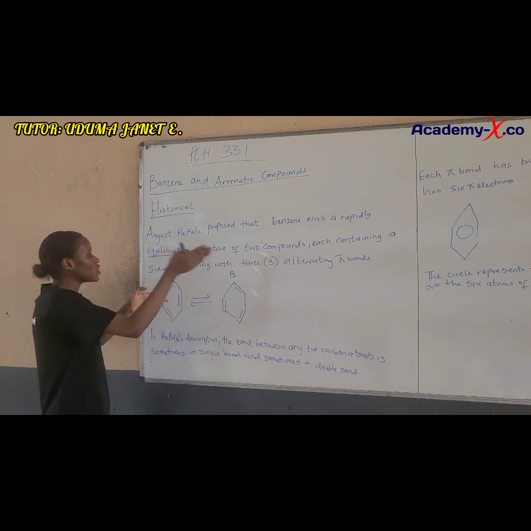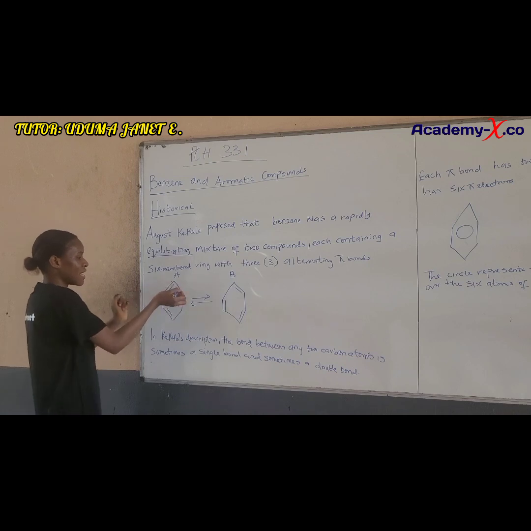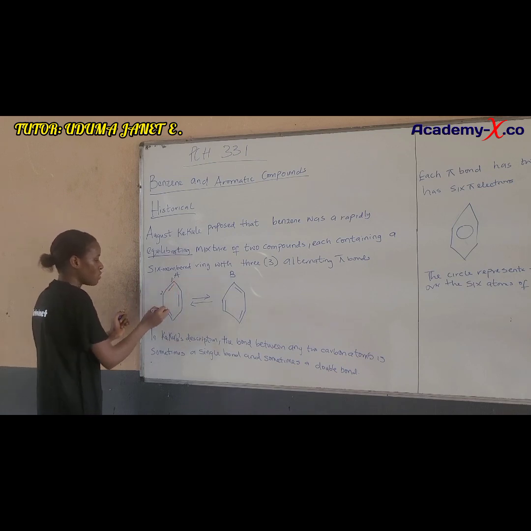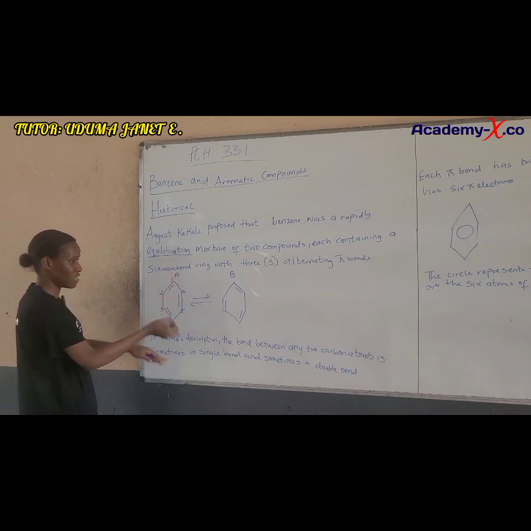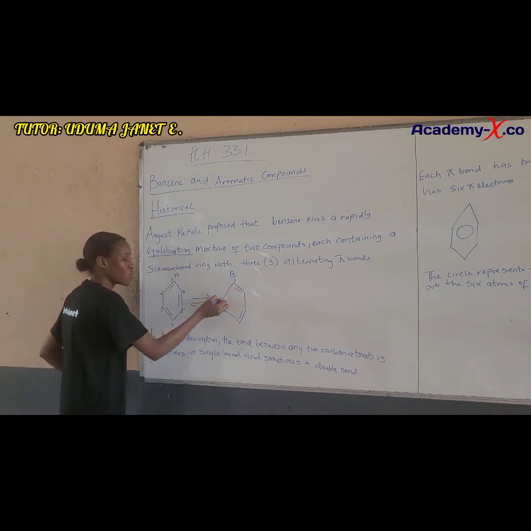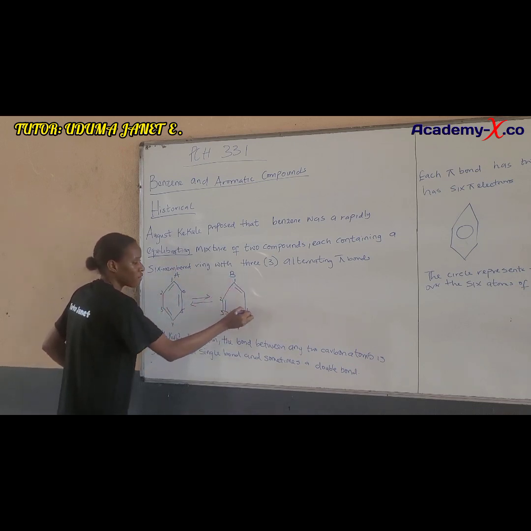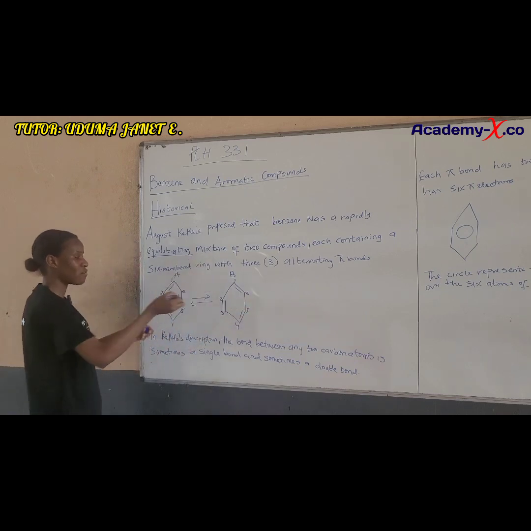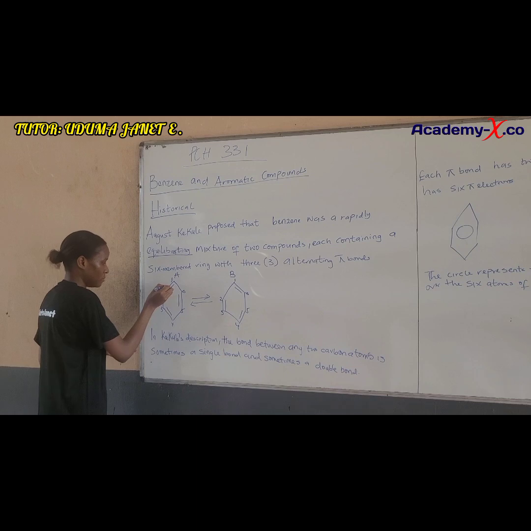But the thing is that each of these compounds contains a 6-membered ring. Compound A has 1, 2, 3, 4, 5, 6. So you can see that this is a 6-membered ring. Compound B also has 1, 2, 3, 4, 5, 6. It's also a 6-membered ring, and they have 3 alternating pi bonds. Now this is 1 pi bond. This is 1 pi bond.